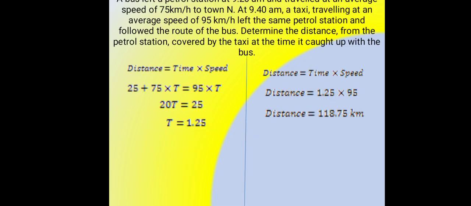A bus left a petrol station at 9:20 a.m. and traveled at an average speed of 75 km per hour to town N. At 9:40 a.m., a taxi traveling at an average speed of 95 km per hour left the same station and followed the route of the bus. Determine the distance from the petrol station covered by the taxi at the time it caught up with the bus.